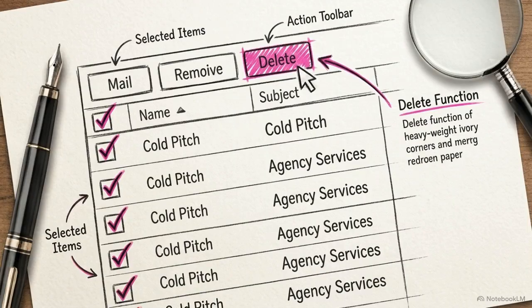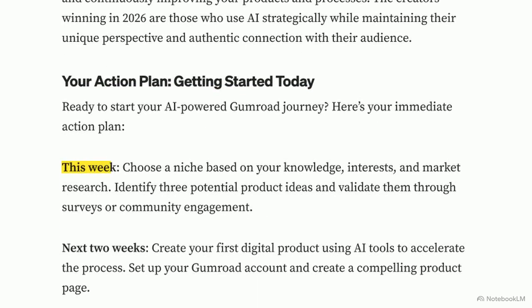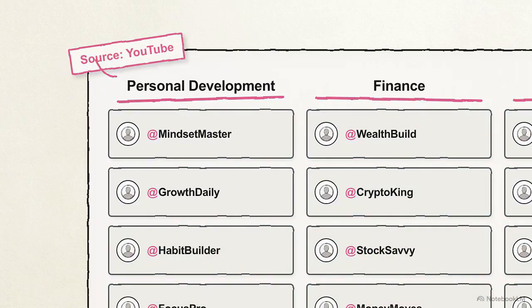Step 3 is client acquisition. Avoid sending generic cold emails, as they rely on you explaining your value rather than demonstrating it. Instead, we use the audit-to-deal process. Looking at this action plan, notice that the first week is entirely focused on validation and identifying the right targets before you ever send a pitch. Start by picking a highly profitable niche, like personal development, finance, or automotive, and build a targeted lead list of creators from YouTube or LinkedIn.